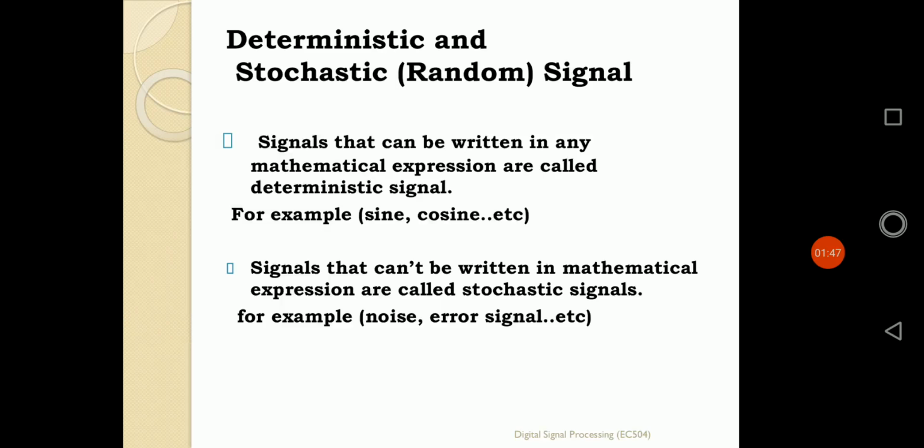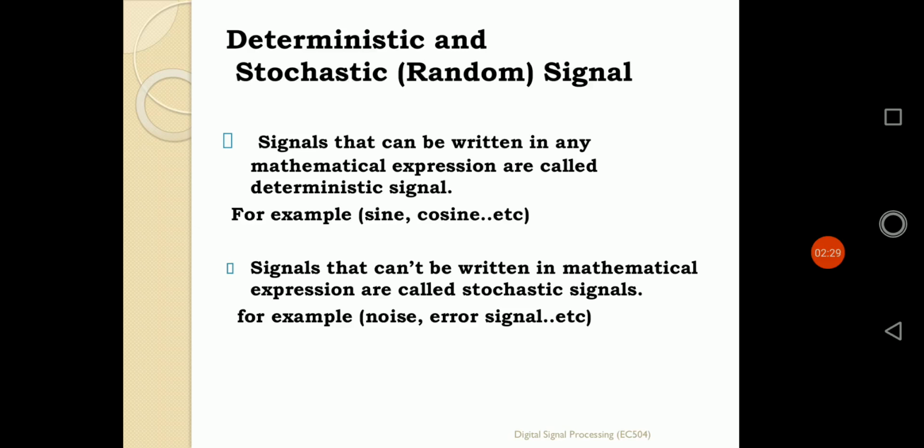Now the first one: what are deterministic and stochastic, that is random, signals. Deterministic signals are those signals that can be defined earlier, or that can be predicted earlier, so that at any instant of time we can determine the amplitude or value of the signal. Those types of signals are known as deterministic signals. Getting my point? That means signals that can be written in any mathematical expression are called deterministic signals. For example, sine wave, cosine wave. Is it clear?